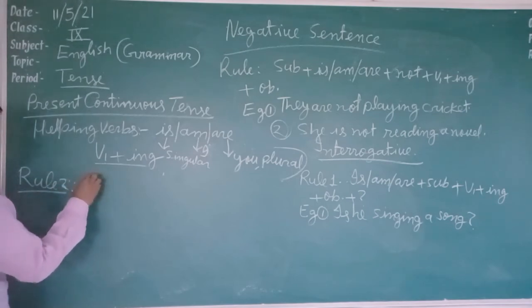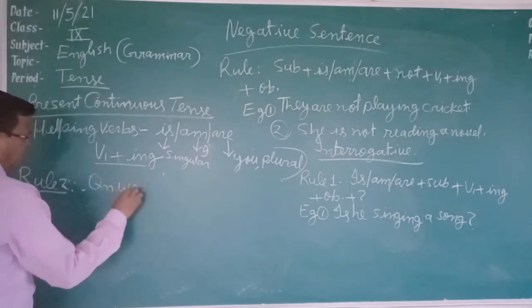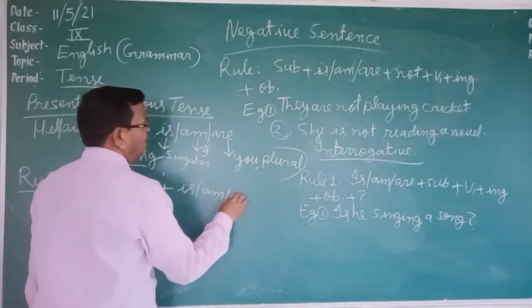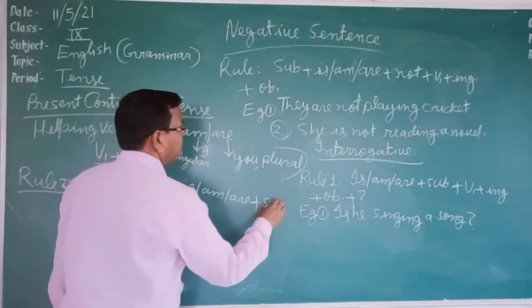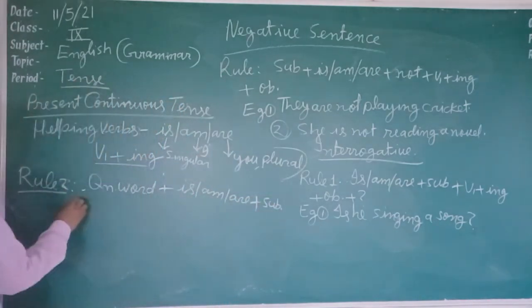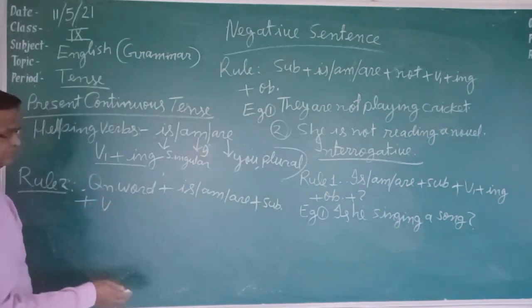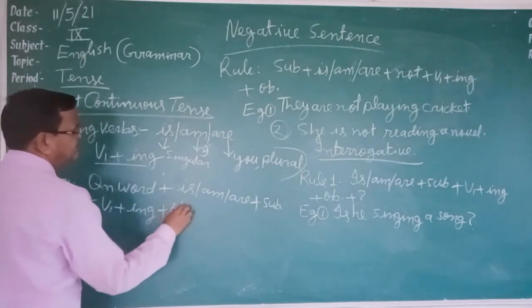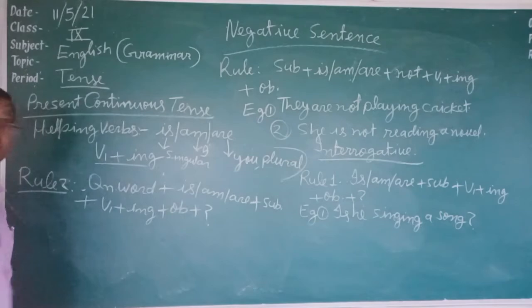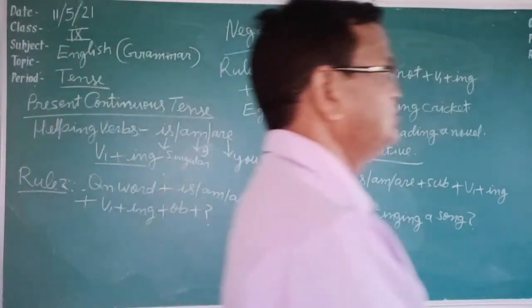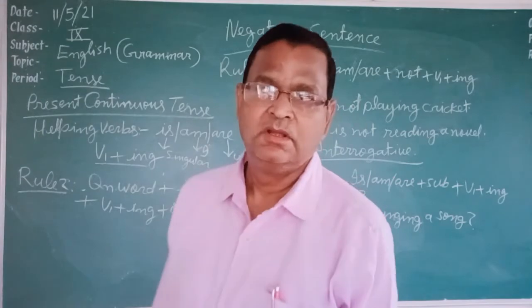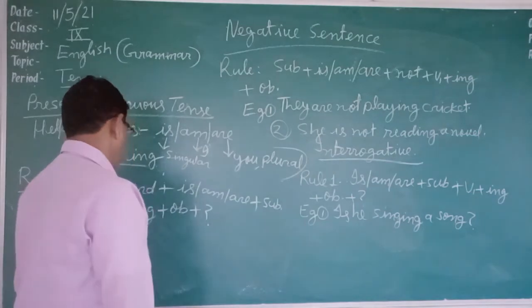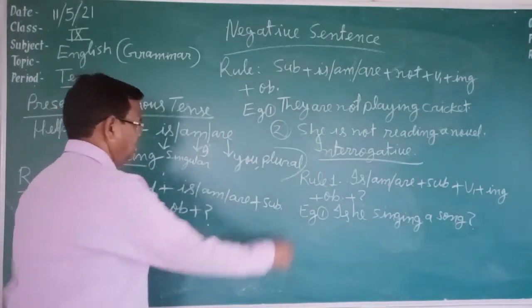Question word plus is, am, are plus subject plus verb first form plus ing plus object plus question mark. This rule is followed if the sentence starts with a question word, such as when, where, why, what. First the question word is written, then the helping verb, then the subject, then verb plus ing, then object, then question mark.